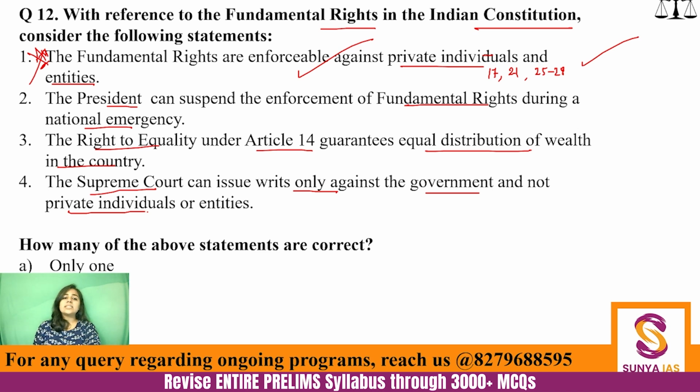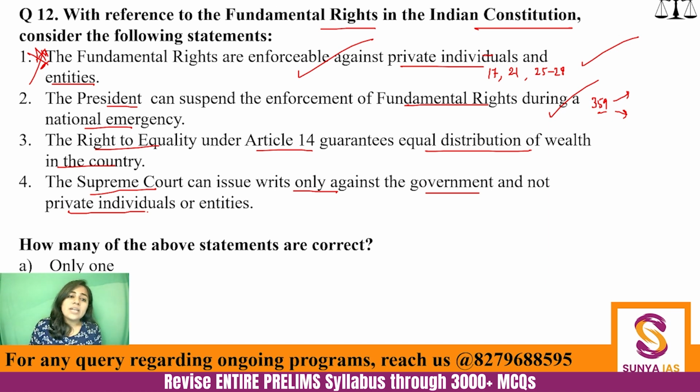Then, the president can suspend the enforcement of fundamental rights. Absolutely, we have talked about it. Under Article 359, all the fundamental rights can be suspended except two. And I have told you those two articles in the last class. Please tell me which articles cannot be suspended even during a national emergency under Article 359. Please tell me this, and I have told you this in the last class.